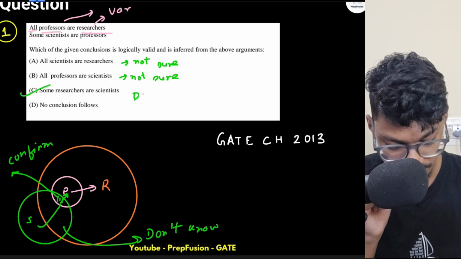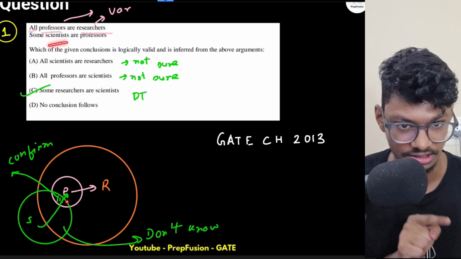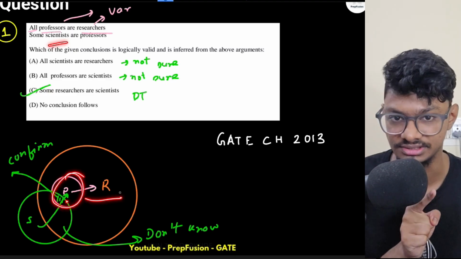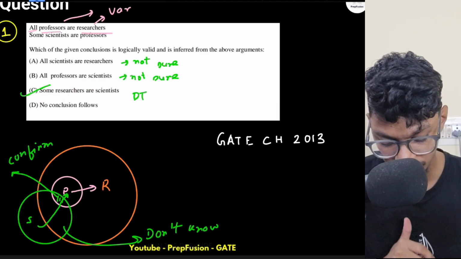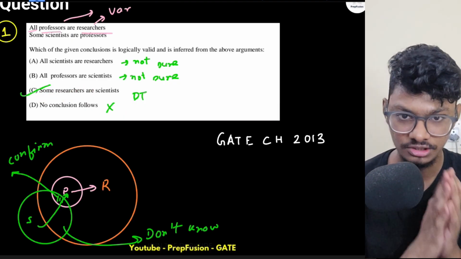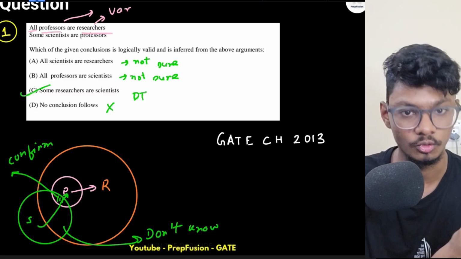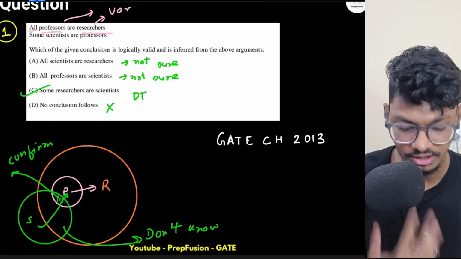Definitely true. It has to be true because I know some scientists are professors and all professors are researchers. So this has to be true. No conclusion follows? Obviously, this conclusion follows, so this is wrong. Okay. So without the knowledge of syllabus, you can still solve questions. I am taking more time because I'm explaining here, but it won't take you much time.